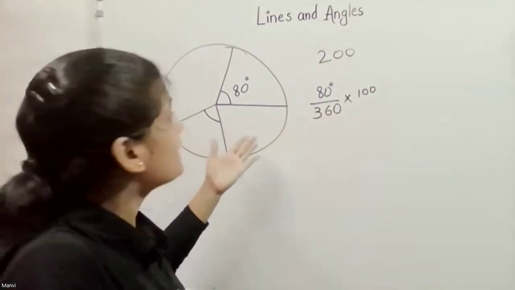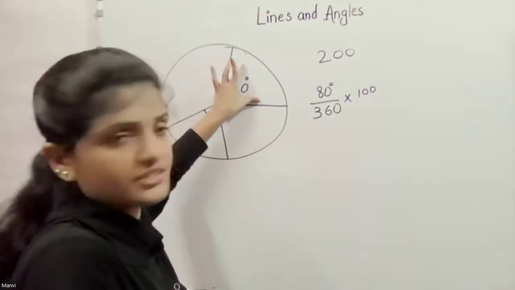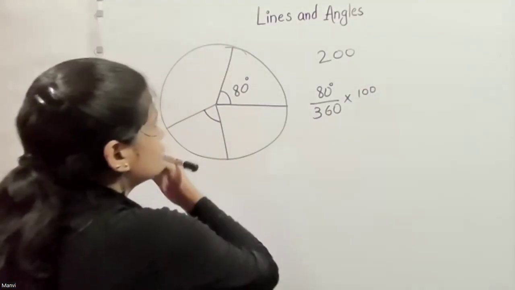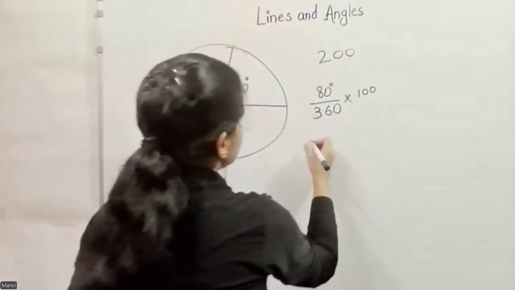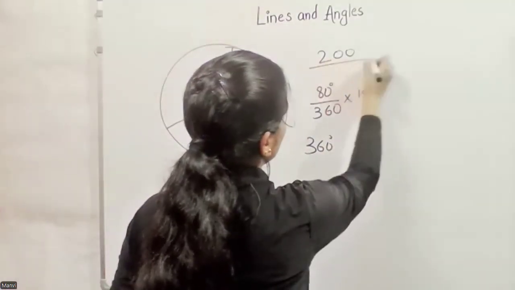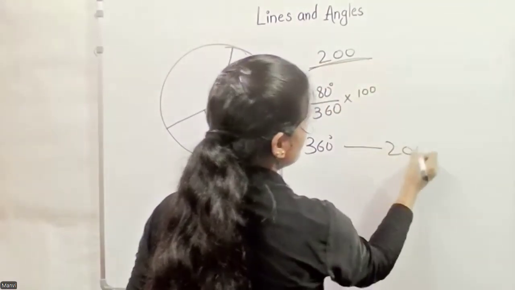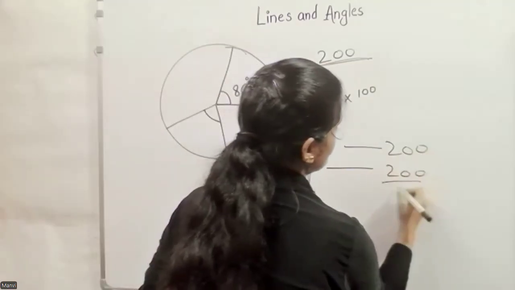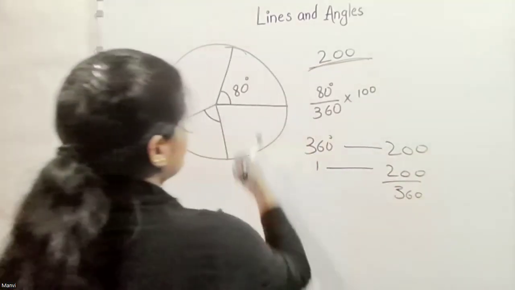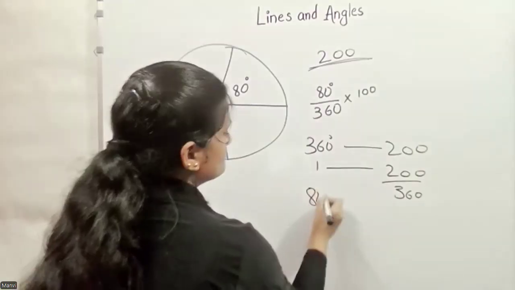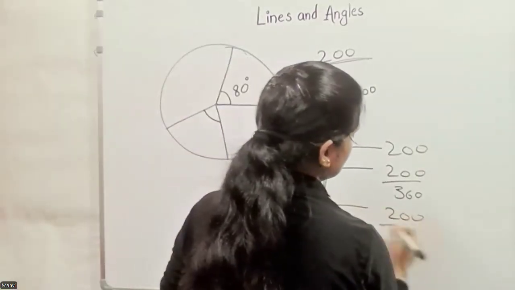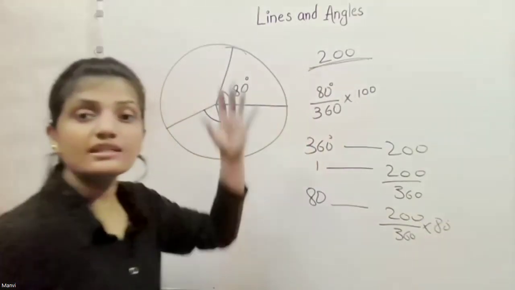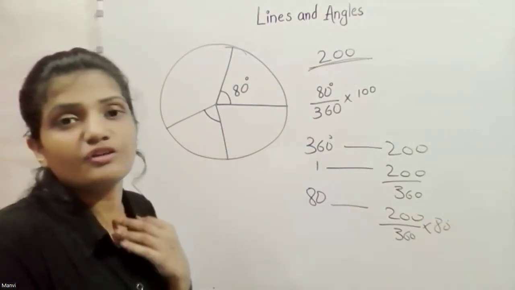And if they ask how many students represent this sector, then we can say that the total 360 represents 200 students, right? Then 1 represents 200 divided by 360. Then 80 will represent 200 divided by 360 times 80. So this way, they ask us different questions.